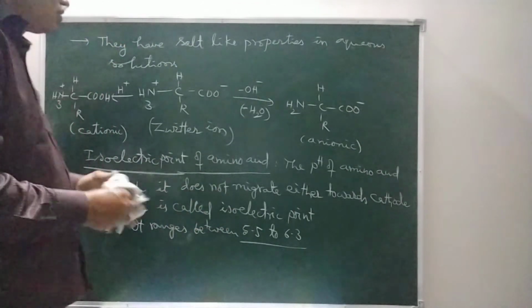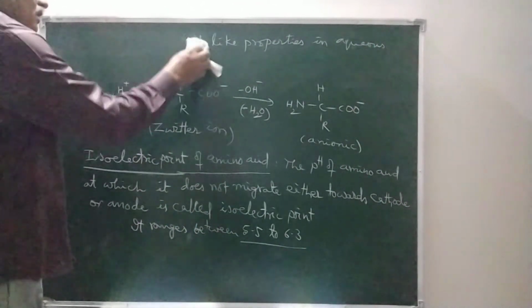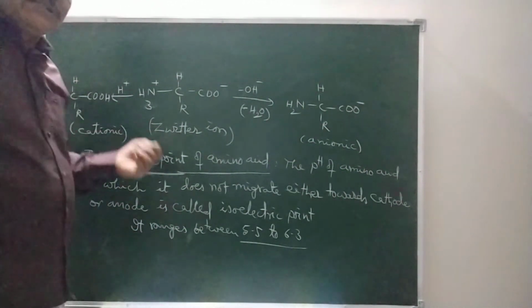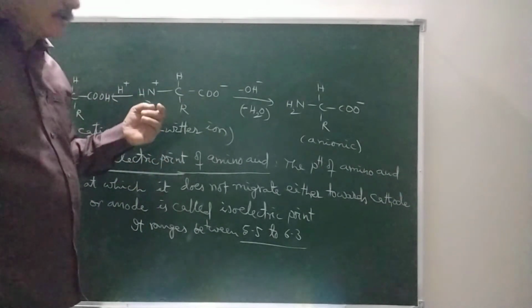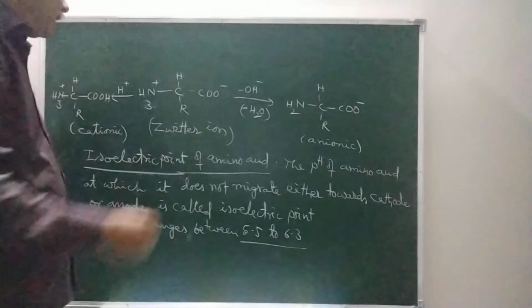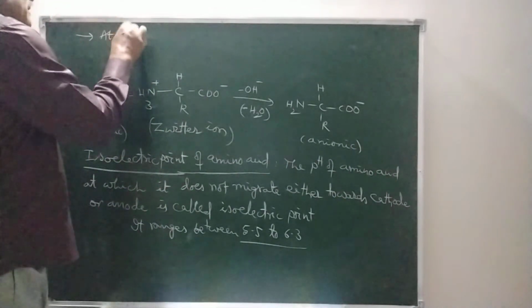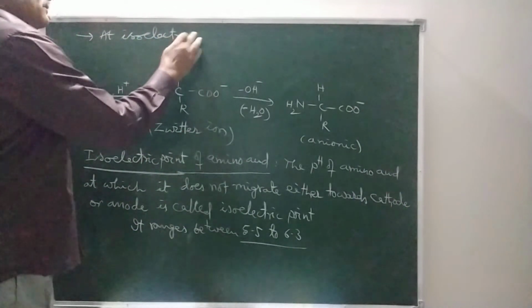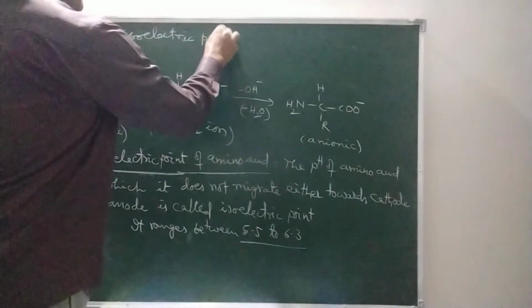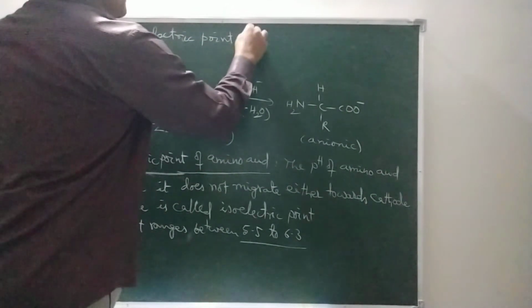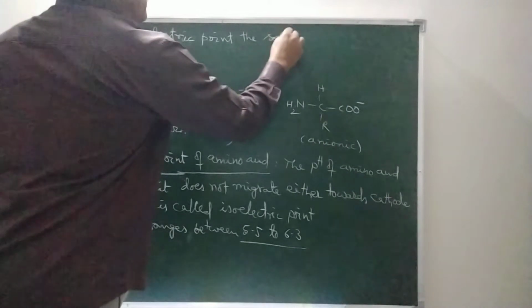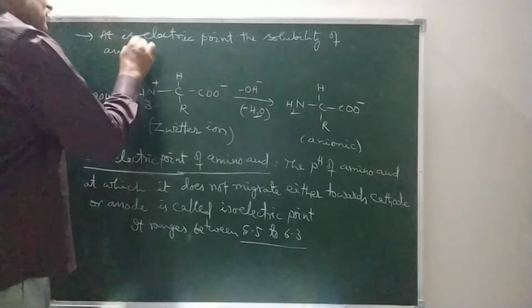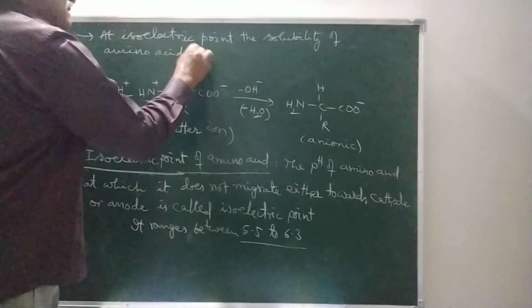What is the use of this isoelectric point? At isoelectric point, the solubility of amino acid is less.